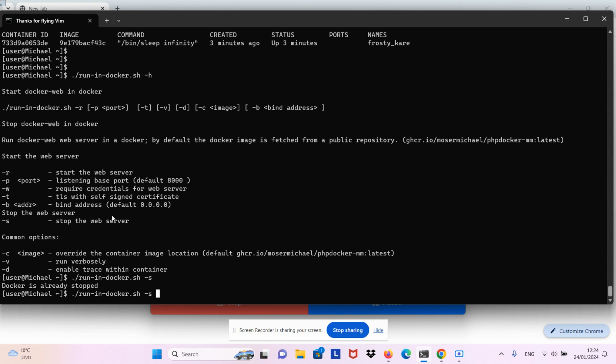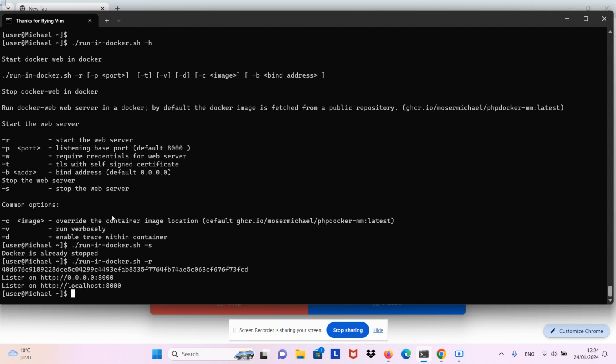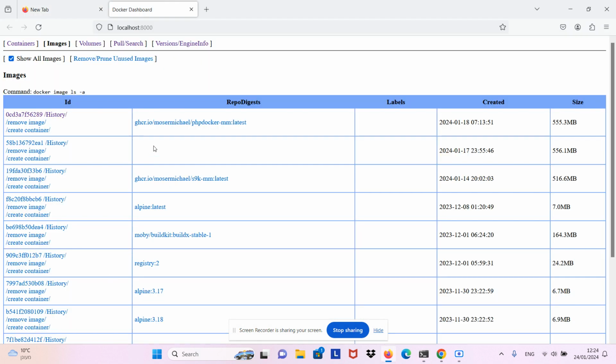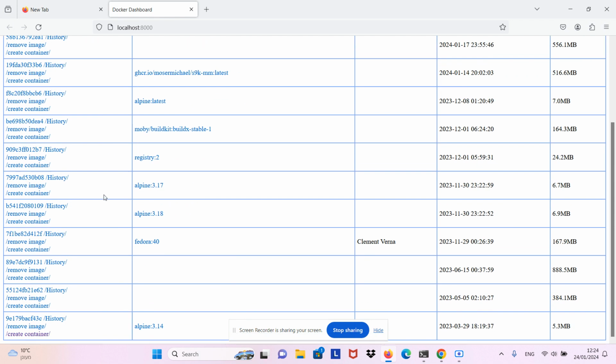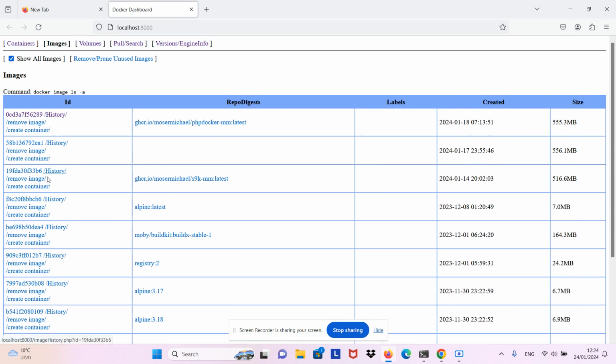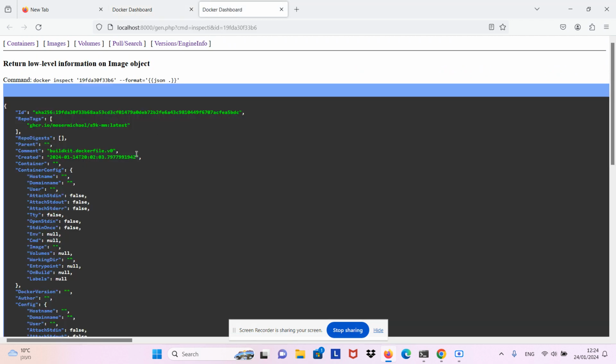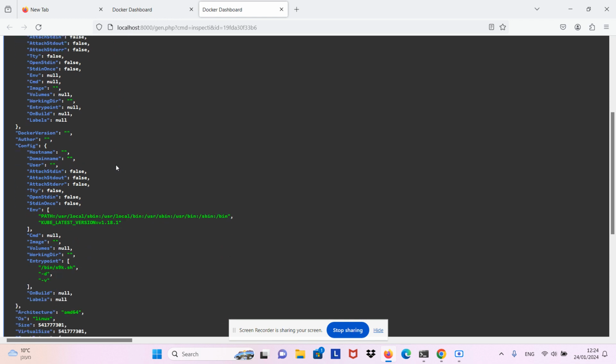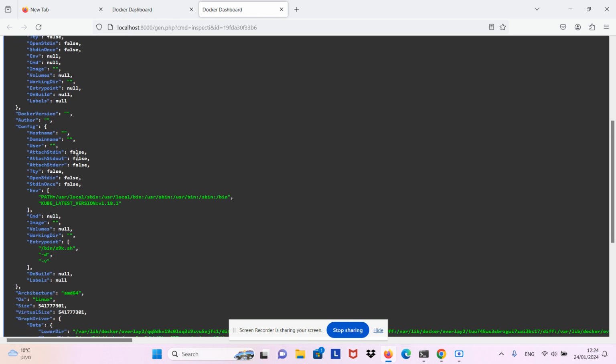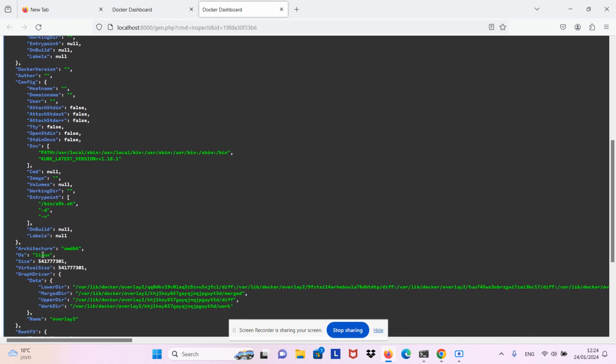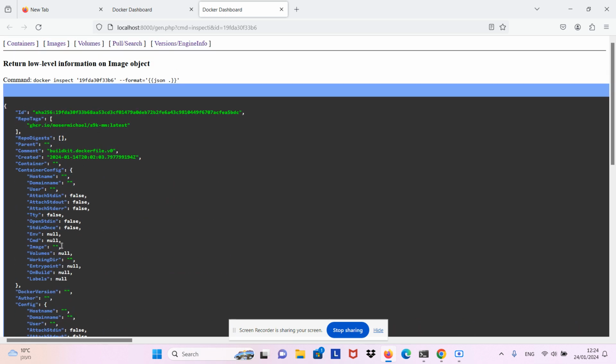Oh, this one is the wrong one. Oops, here we go. Here we have the main screen. It is listing all of the Docker images installed. We can, for example, inspect a given Docker image. This one is listing, for example, the configuration of the Docker image, the operating system, architecture, things like